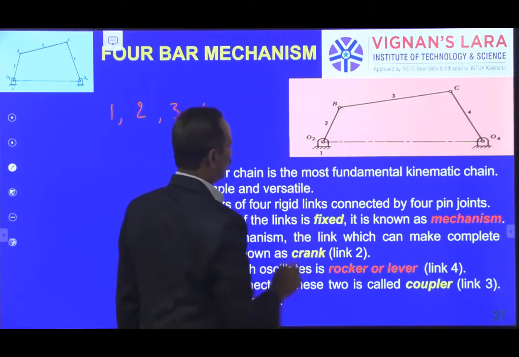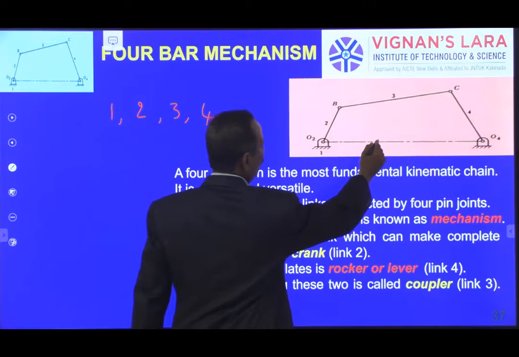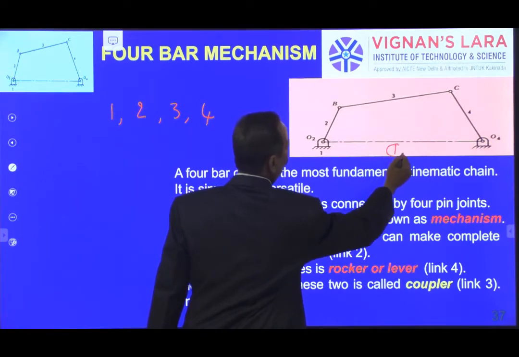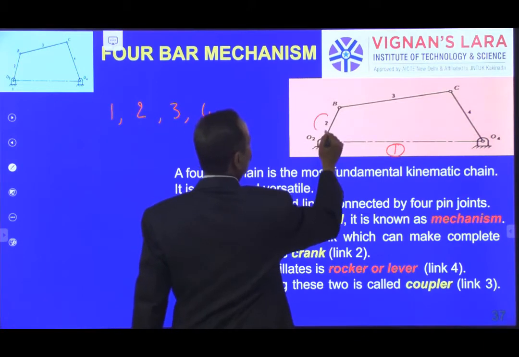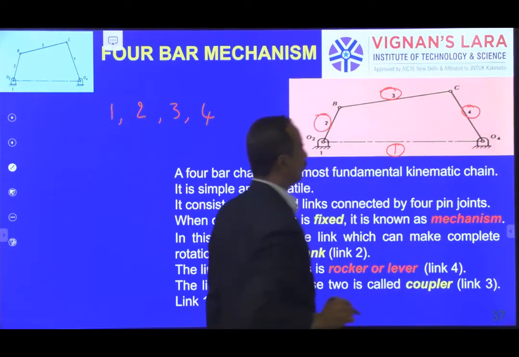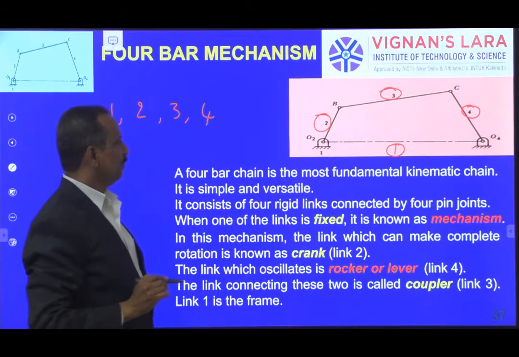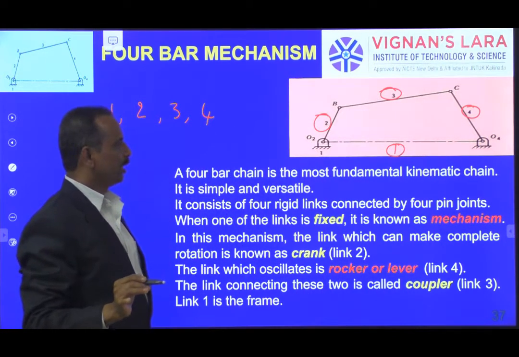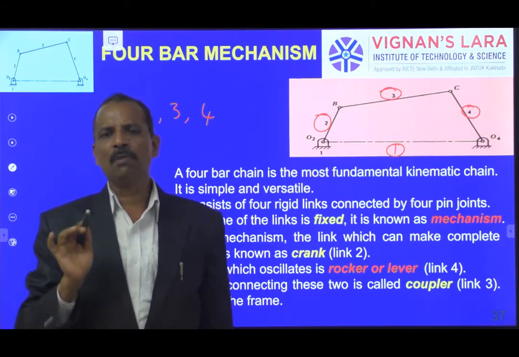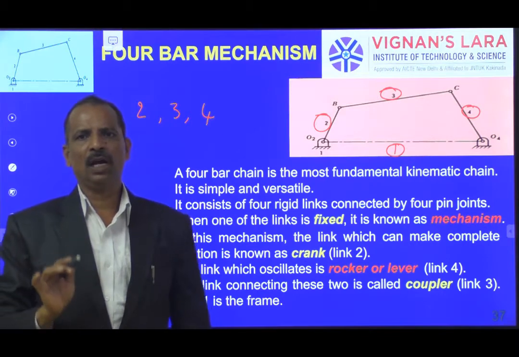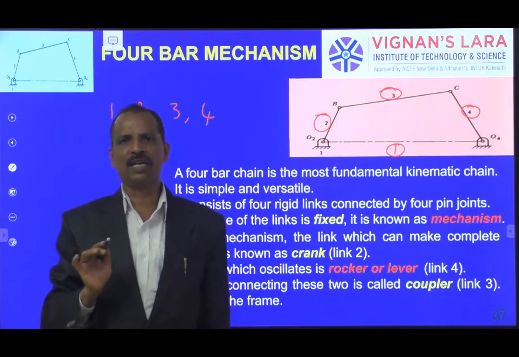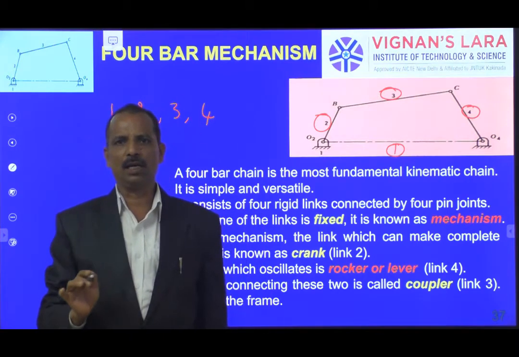So here there are 4 links with different lengths: this is 1, this is 2, this is 3, this is 4. In a kinematic chain, if one of the links is fixed, then we call it a mechanism.